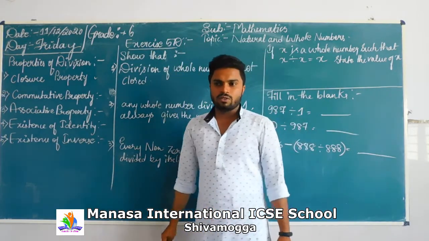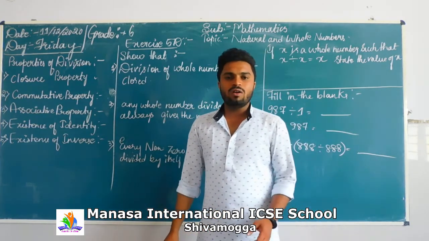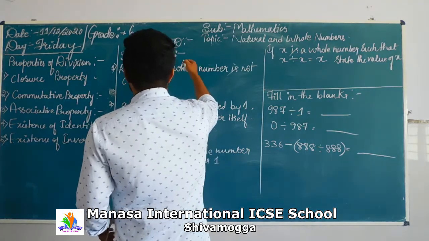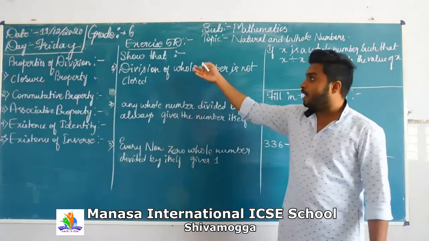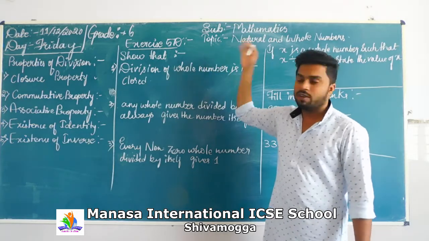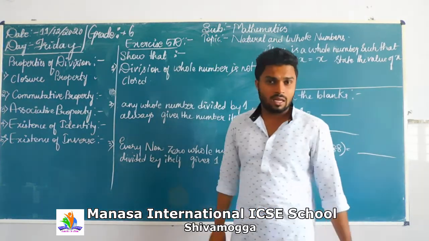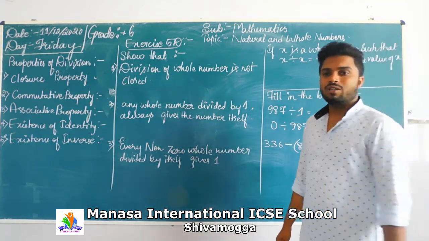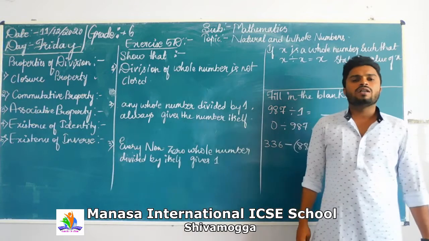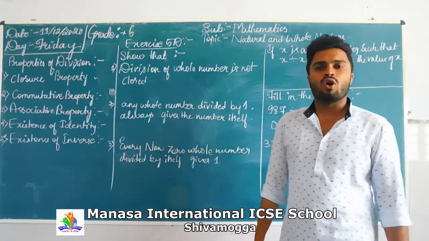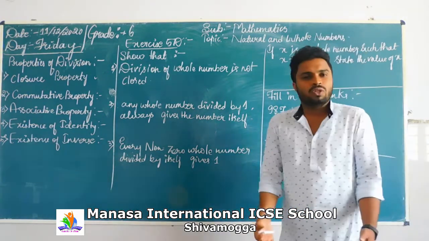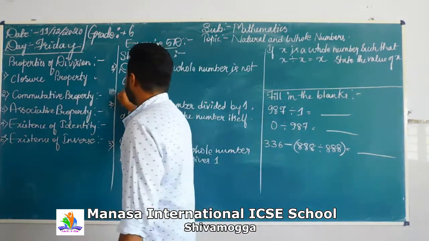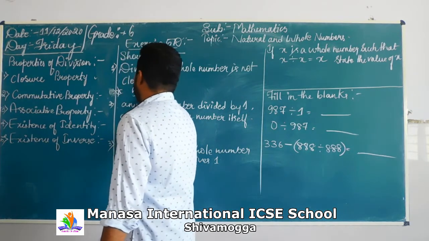See students, I have solved all the problems. Now I am showing exercise 5D problems. The first heading is: division of whole numbers is not closed. What is meant by division of whole numbers is not closed? We have to show the method. For example, take two whole numbers, 5 and 8.